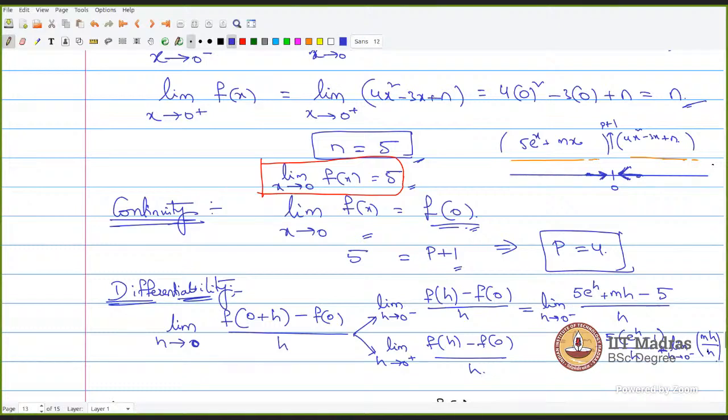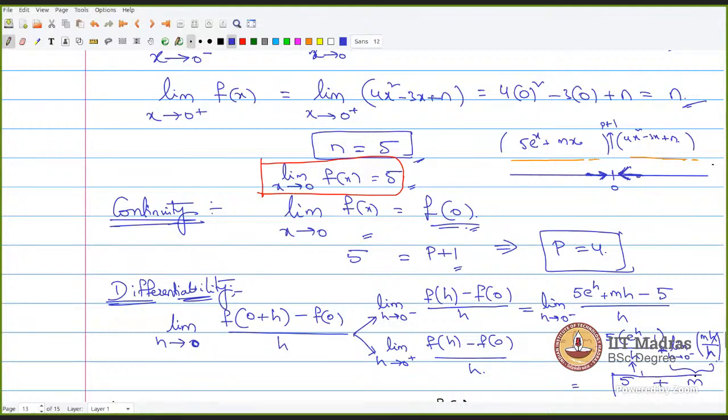Is it true? Yes, sir. Now this h and this h will get cancelled, and this part will be m. As I said previously also, one standard limit you have to remember is e power x minus 1 divided by x, when x tends to 0, that will tend to 1. This e power h minus 1 by h will tend to 1. Then this particular 5 times 1 will tend to 5. So this will be 5 plus m.